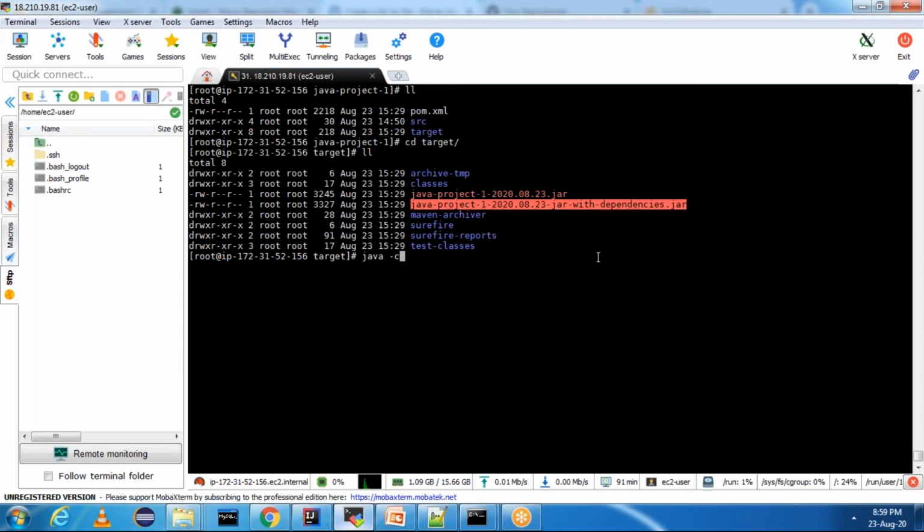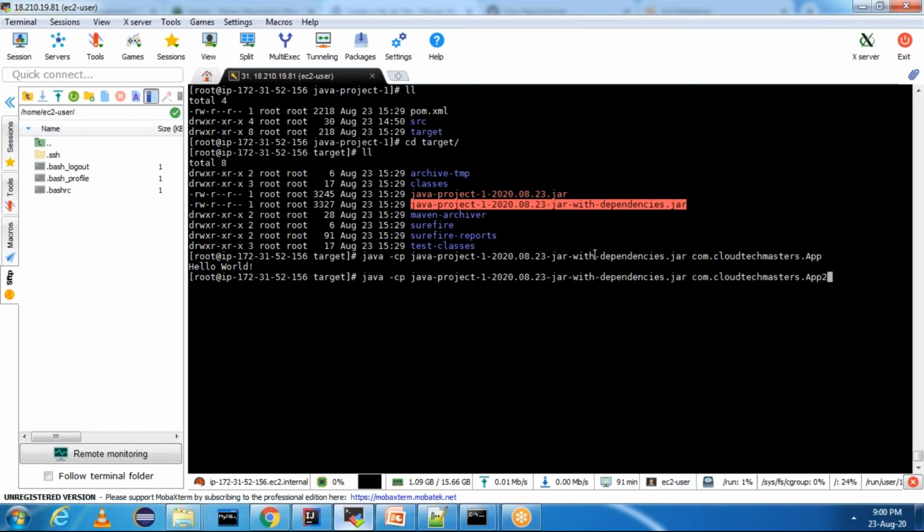java -cp, the classpath. In the classpath, I am adding this jar. And whatever class you want to run, just mention that with the package name. com.cloudtechmasters.app. I want to run the first class. This is the app class. Now, if I want to run another class, app2. This is the second class. Perfect. It is working, right? For these use cases, we will use Maven assembly plugin. Okay. Maven jar plugin, Maven assembly plugin, Maven deploy plugin is for next.